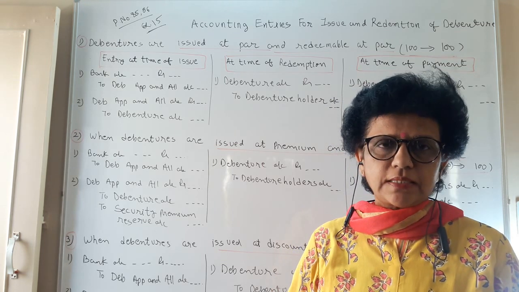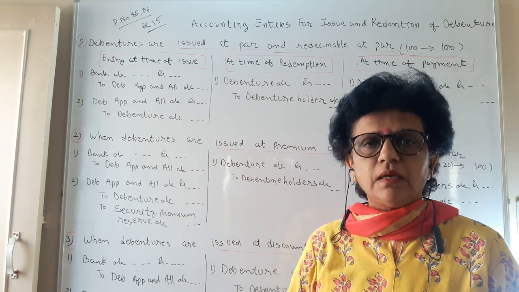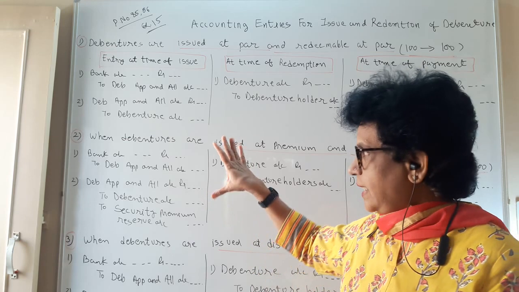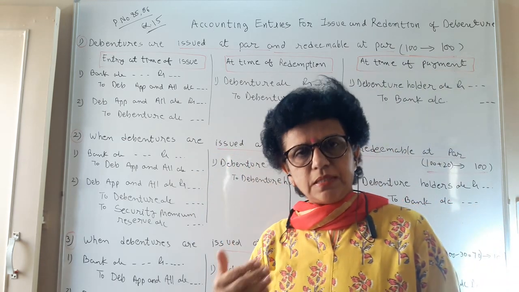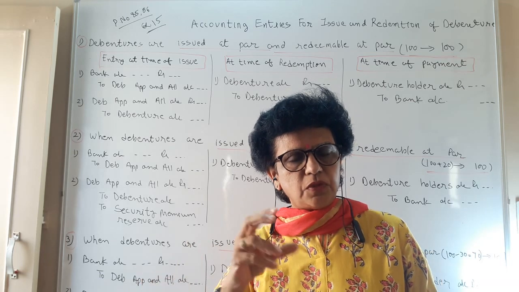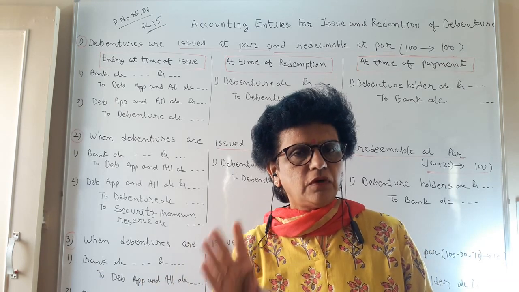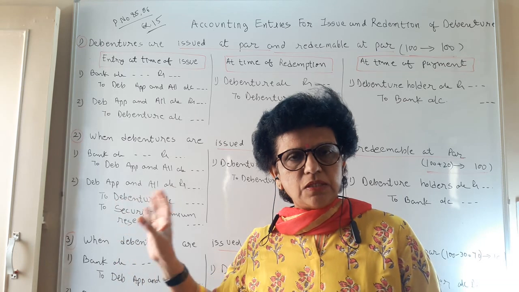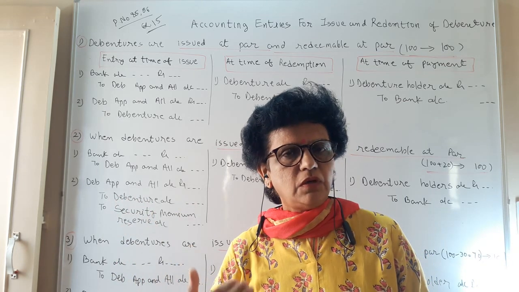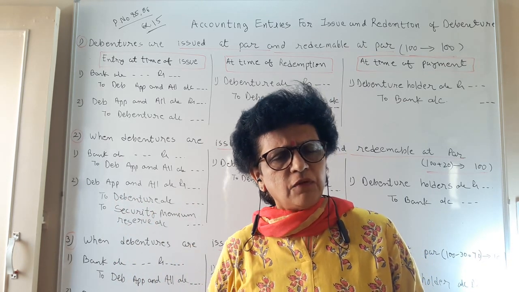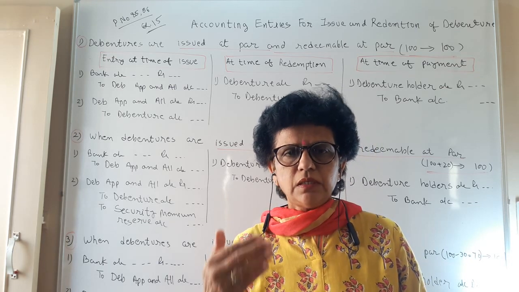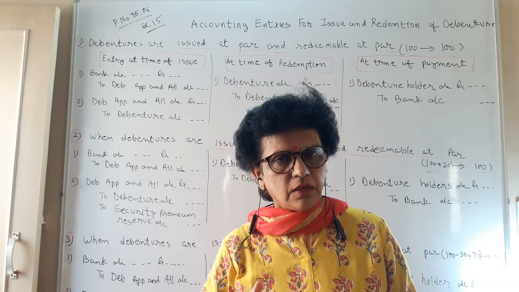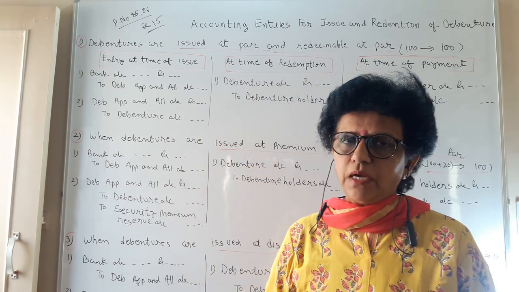In your textbook, exercise question number 15 is related to the same concept that we are going to learn today. As per the paper style, in the debenture question portion you have a maximum of 4 marks. So 3 marks for journal entry and 1 mark for an MCQ or a one-liner question. So in debenture, redemption entries are one of the important aspects which you have to learn.